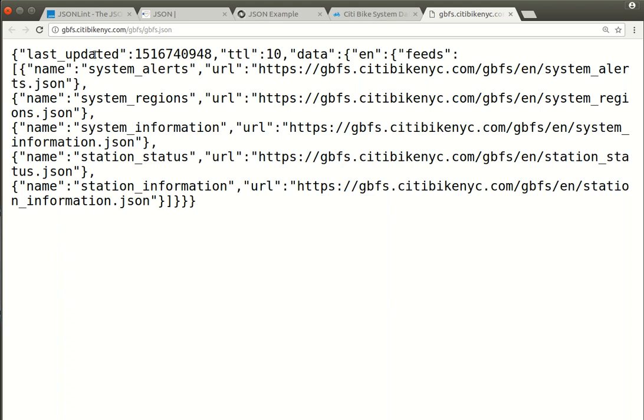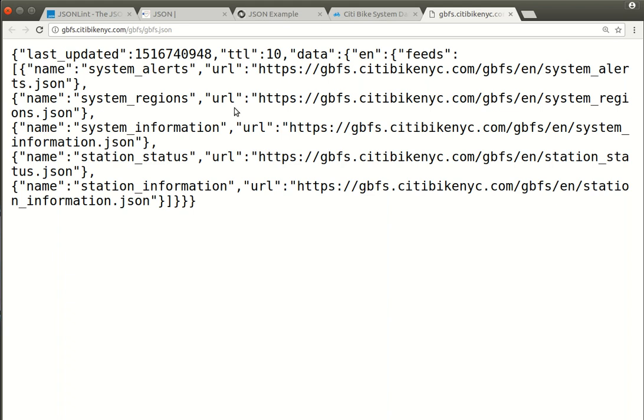So this is saying last updated. This is, believe it or not, a timestamp. This is probably a number of seconds from January 1st, 1970. We can talk about why that is as well. The TTL is actually an acronym that means time to live. 10, which I think in this case is either 10 seconds or 10 milliseconds.